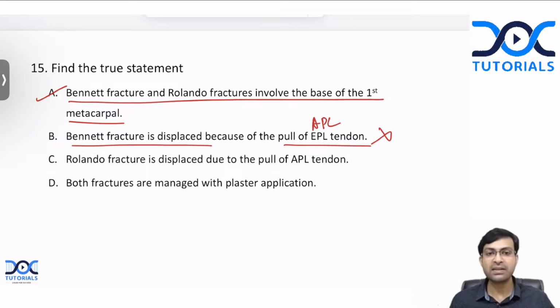Option C, Rolando fracture is displaced due to pull of APL tendon. Is that correct? No. It is the Bennett fracture that is displaced because of the pull of APL tendon. Both fractures are managed with plaster application. No. Both fractures usually need surgery for correction. So the only option that is correct is option A. Yes, Pragati, you are also correct. Option A is the correct answer.